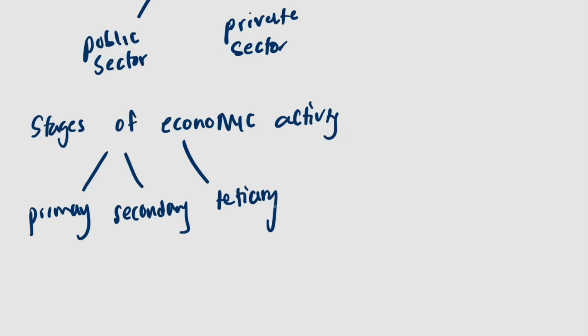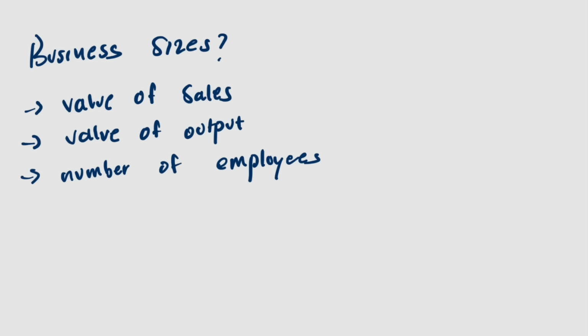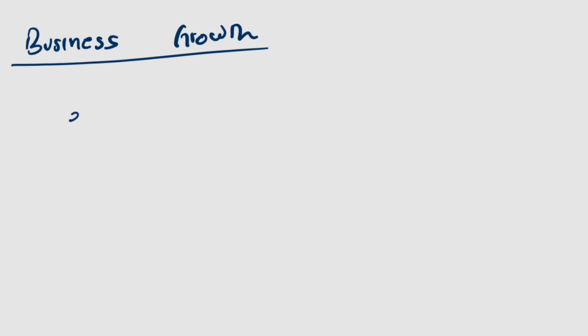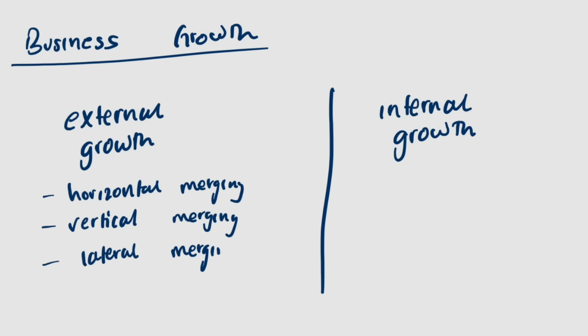Let's now talk about enterprise, business growth and size. Starting off with how to compare business sizes, we start off with value of sales, value of output, and number of employees. We have 2 types of business growth, the external growth and the internal growth. Within external growth, we have 3 types of merging: horizontal merging, vertical merging, and lateral merging.